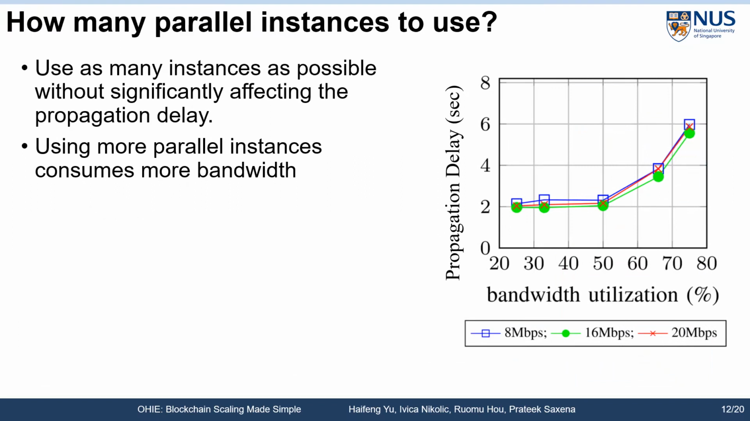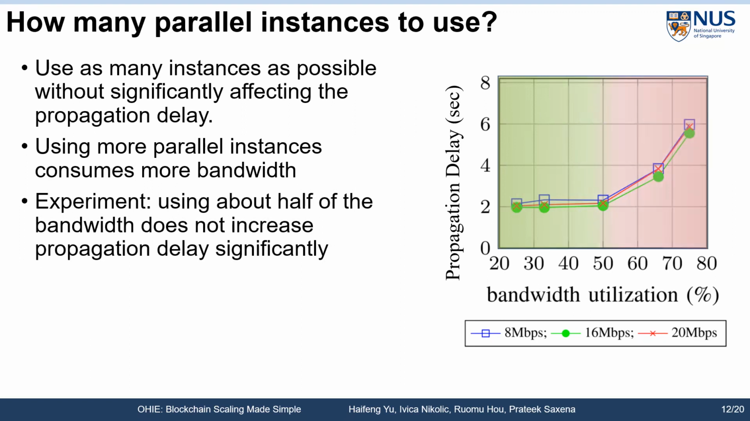Well, this is restricted by the available network bandwidth. Note that we have been assuming that each block can be propagated to other nodes in about 2 seconds. As we use more and more instances, and as the network bandwidth starts to get saturated, the block propagation delay will increase. Hence, we want to use as many instances as possible without substantially increasing the block propagation delay. Look at the figure there. Our real-world experiments show that we can effectively utilize up to about half of the raw available bandwidth without seeing